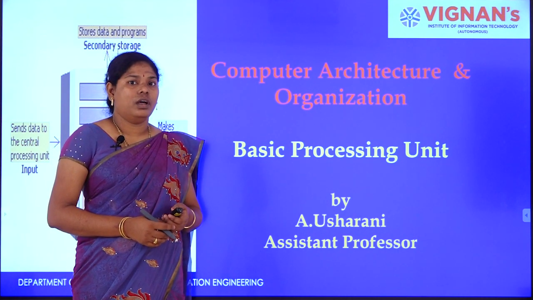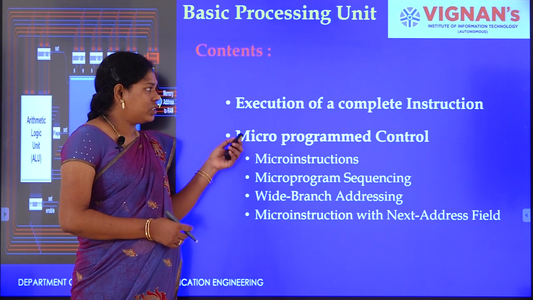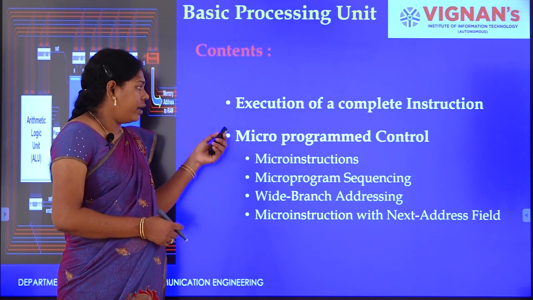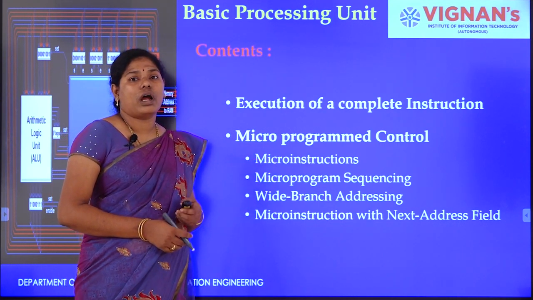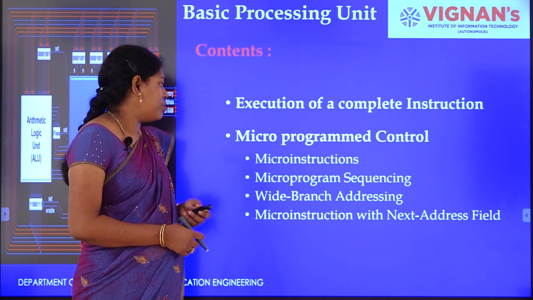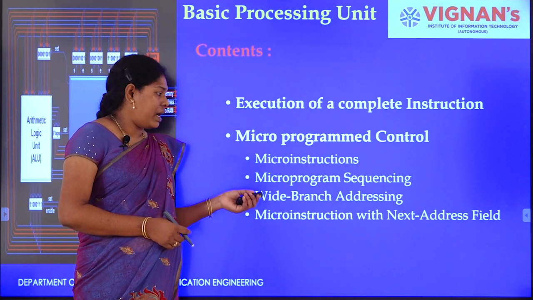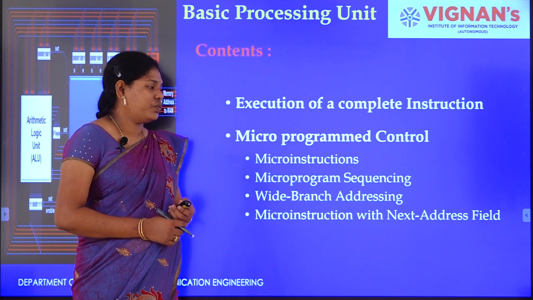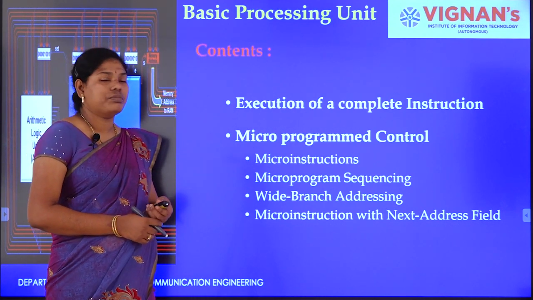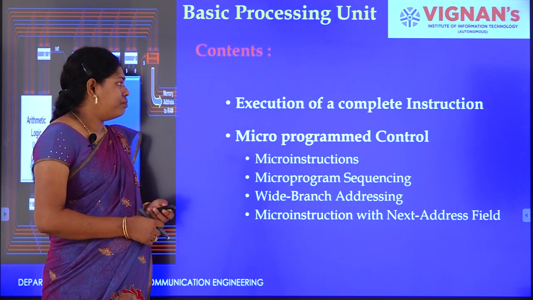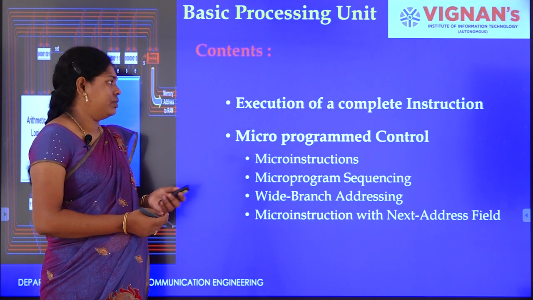are processed. Let's see the contents of this topic: how we can execute a complete instruction, and the process of instruction execution, how we are doing it by using microprogrammed control. In microprogrammed control, we have micro instructions and microprogram sequencing, wide branch addressing and micro instructions with next address field. Now, in this topic, we will see what is the microprogrammed control. Before going to that, how we can execute a program or instruction.